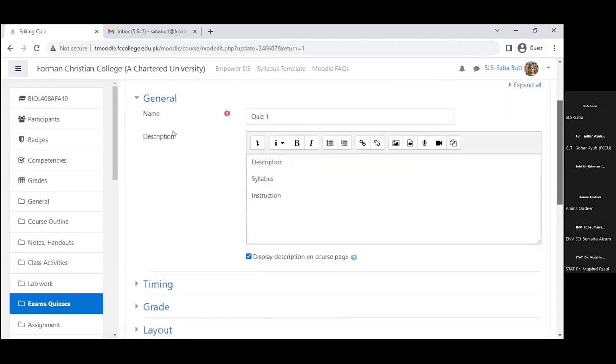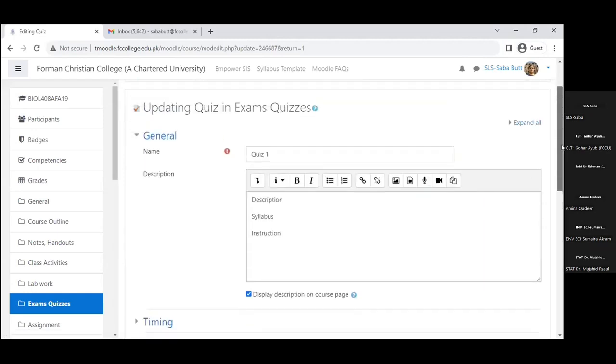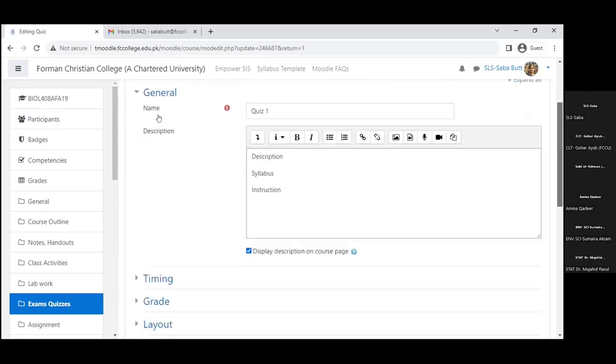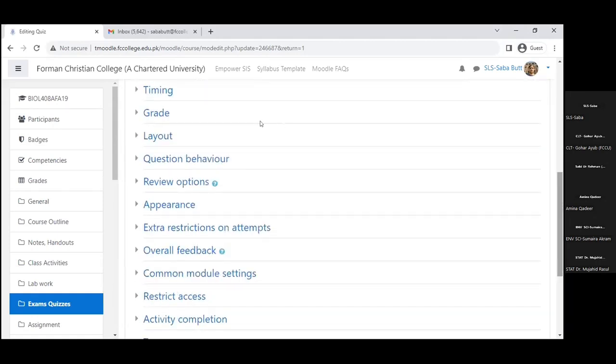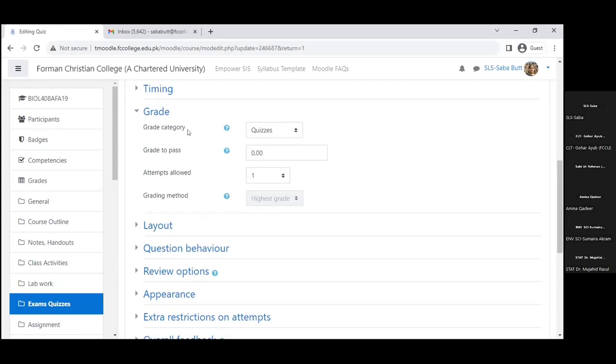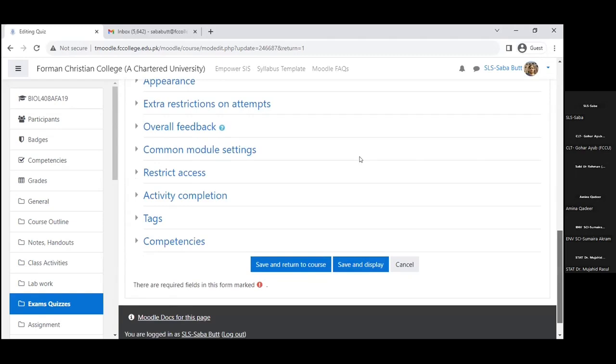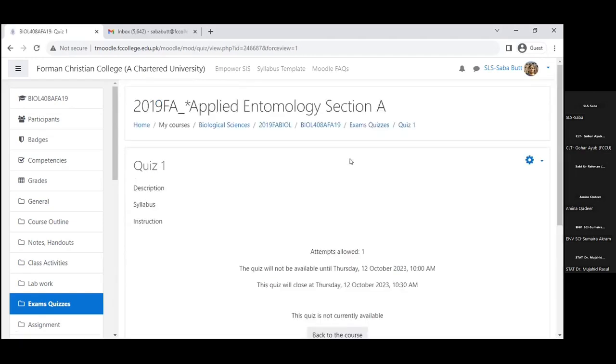Now the last thing is the grade. I simply come down; the general setting, name and everything is already set. I go to the grade. Now it is uncategorized. Now I open it. Because I have created a category, I can see the category. If you have created 5, 6, 7 categories, all categories will appear here and you can add it wherever you want. So I have added it to quizzes. Now you can see grade category quizzes. I save it. So this is how we can add them.